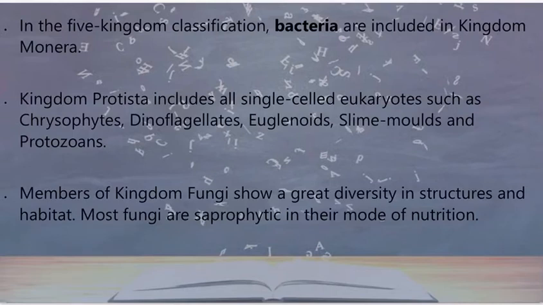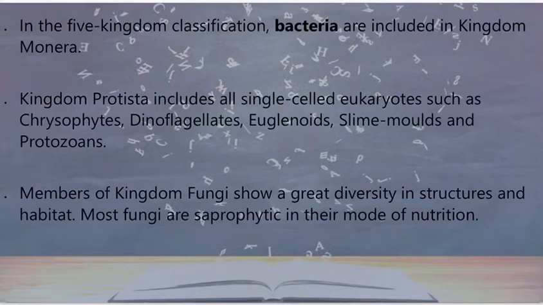In the five kingdom classification, bacteria are included in kingdom Monera. So kingdom Monera means bacteria. Kingdom Protista includes all single-celled eukaryotes such as chrysophytes, dinoflagellates, euglenoids, slime molds, and of course protozoans, the amoeba family.